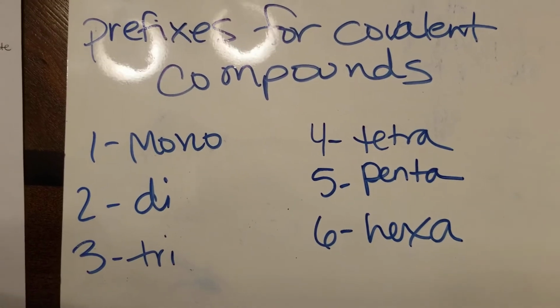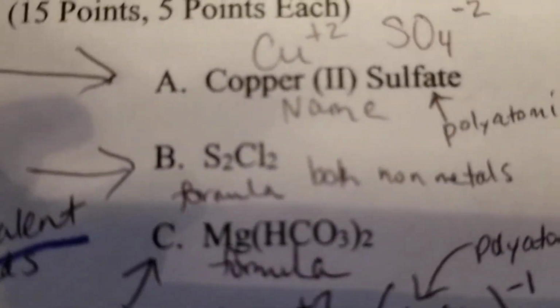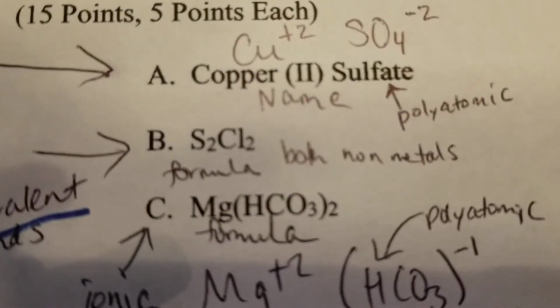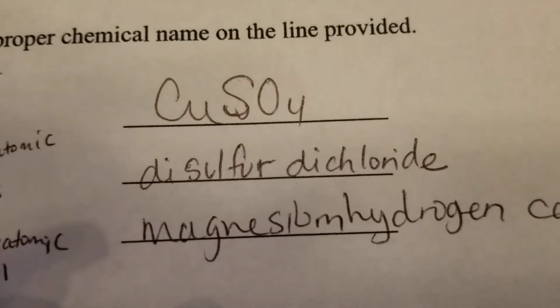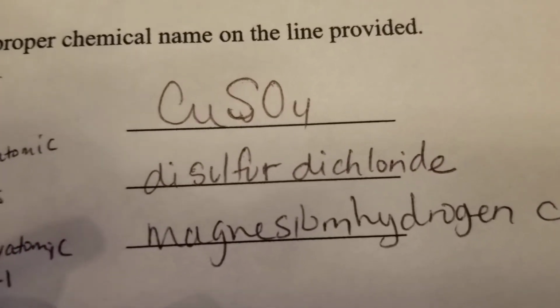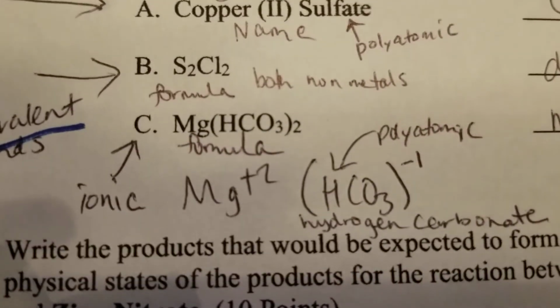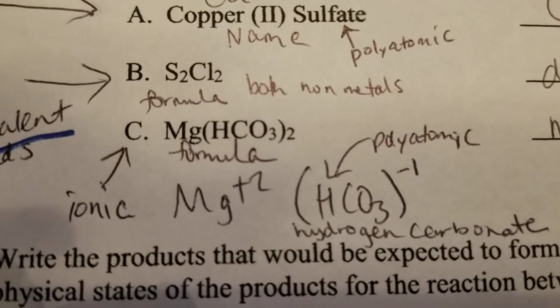So for this particular problem, all we have to know is 2 because look, there's 2 S's and 2 chlorines. So we would name that as disulfur dichloride. 2 sulfurs and 2 chlorines. And the last one, the difference between this letter B and letter C is that letter C is ionic.